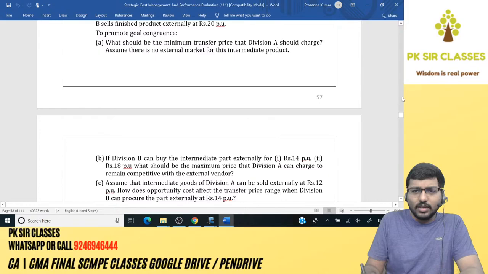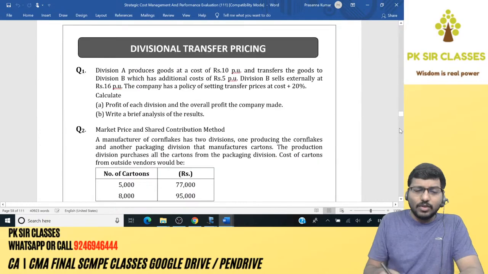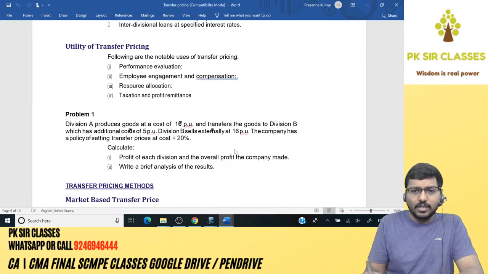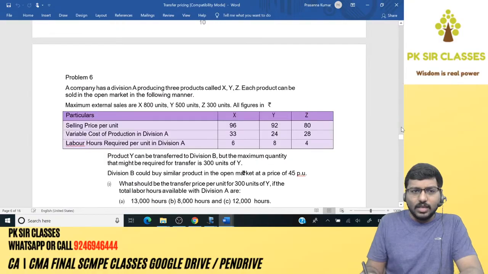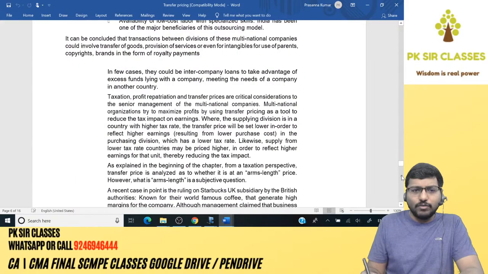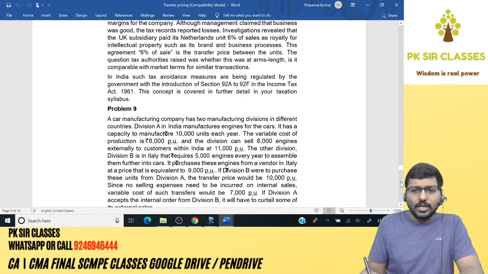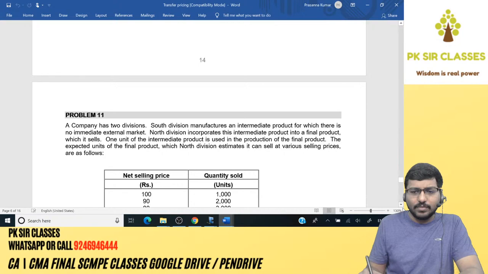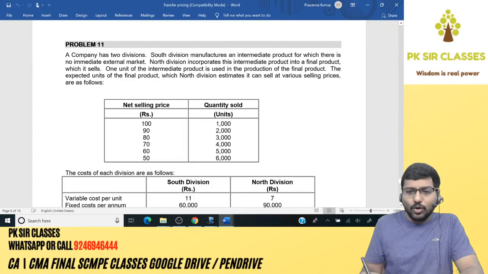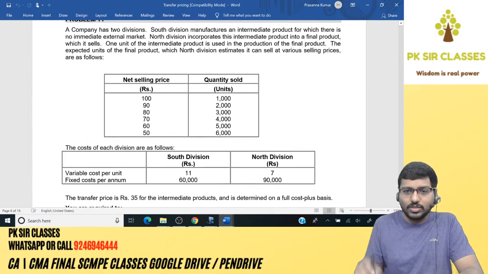It is your study material sums only, so don't worry about that. Therefore, I've removed all those sums when I sent you this particular material. That's why your problem number starts from 11. Initially, when I prepared it, I included all the sums from the study material. You understand the point? So don't get confused why the problem number is 11, because the first 10 sums are already included in the main material. I hope I make myself very clear. There should be no doubts.